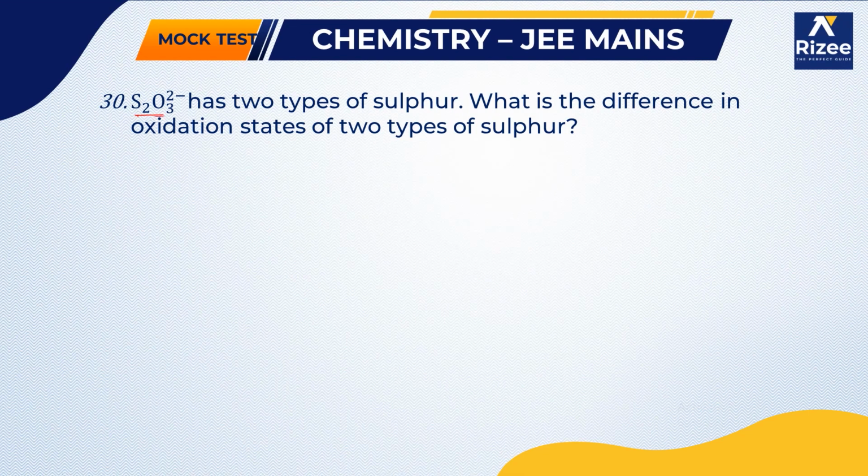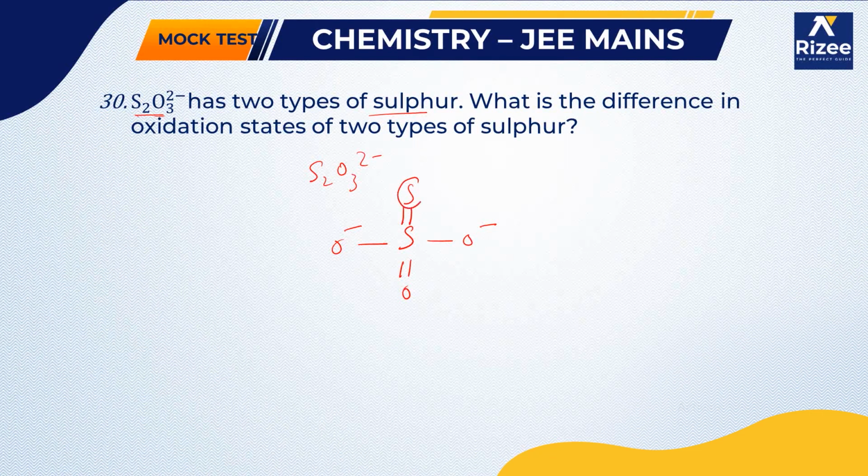S2O3 2 minus has two types of sulfur. What is the difference in the oxidation states of the two types of sulfur? First of all, you should know the structure of S2O3 2 minus, that is S double bond S, O minus, double bond O. Here this sulfur is attached only to sulfur, so the oxidation state is -2.